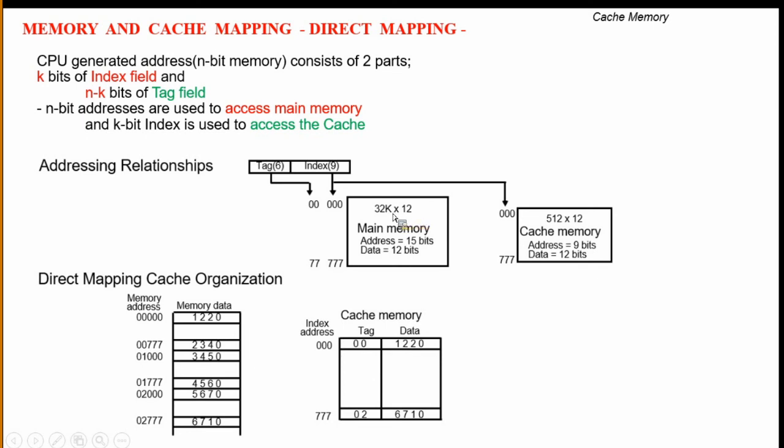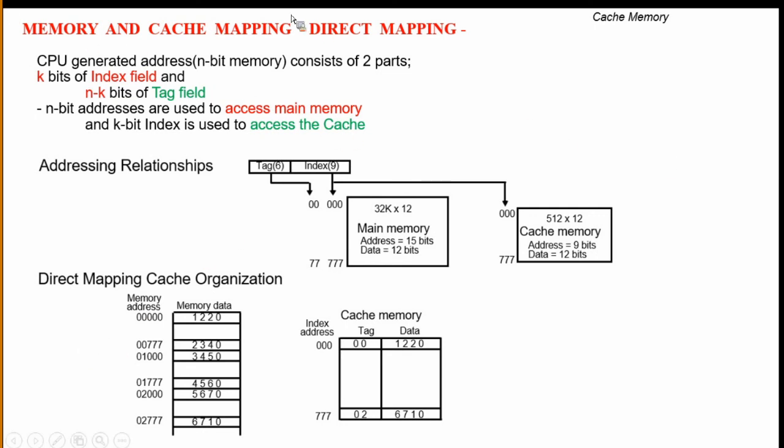Next, coming to the cache memory, here the cache memory is 512 by 12. The address is 9 bits and the data is 12 bits. When we compare, here is the memory address and here is the memory data. For example, taking these digits, 5 into 3 is a 15-bit address and 4 into 3 is the 12-bit data.